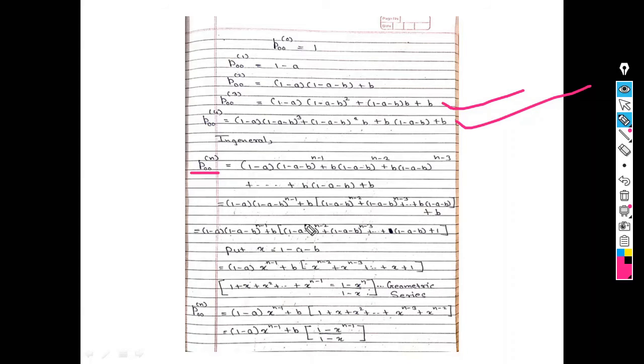Now, from this term, I take B common, that is from this one. From this bracket, I take B common. So see here, B gets outside. So in the bracket, which term is remaining?